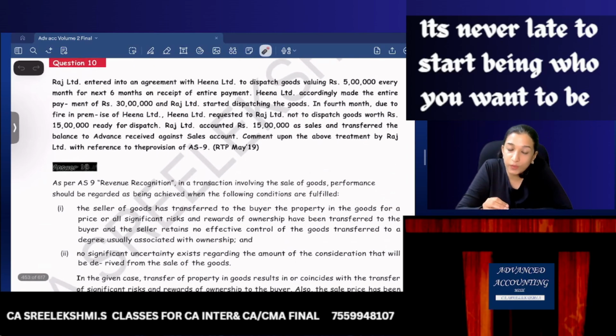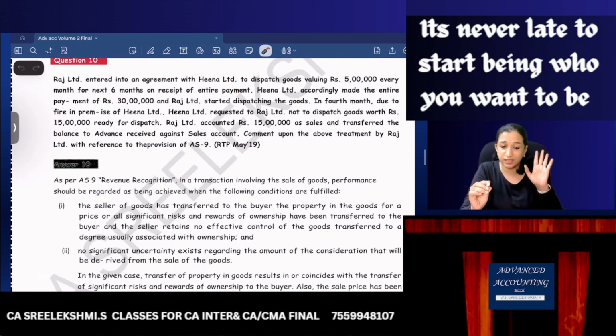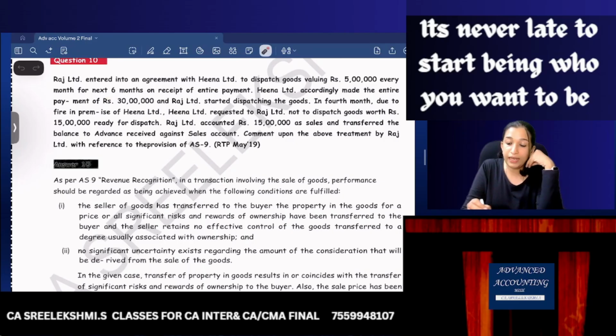Raj Limited entered into an agreement with Hina Limited to dispatch goods valuing 5 lakhs every month for the next 6 months on receipt of entire payment. So I am Raj Limited, the seller. The seller entered into an agreement to sell goods worth 5 lakhs every month for 6 months. Hina accordingly made the entire payment. 5 lakhs into 6, 30 lakhs is paid by the customer. Okay. Raj Limited started dispatching the goods.